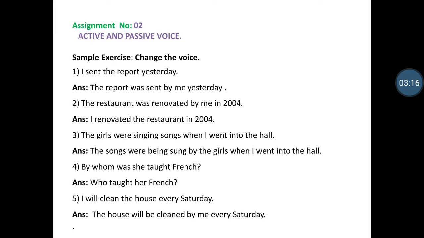We know that first of all, while changing voice, it is important to know the main verb. If you know the main verb, then it is easy to transfer the sentence, because you know the verb, you know which voice is there, active or passive. While changing a sentence from active to passive, it is important to change the place of subject and object, and transfer the verb into its third form with the helping verb.